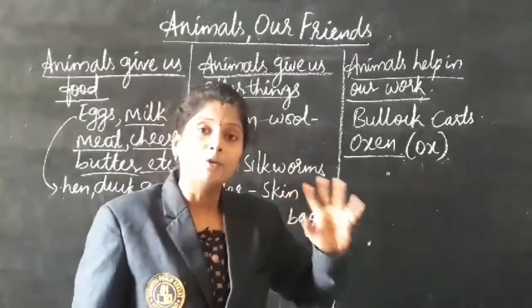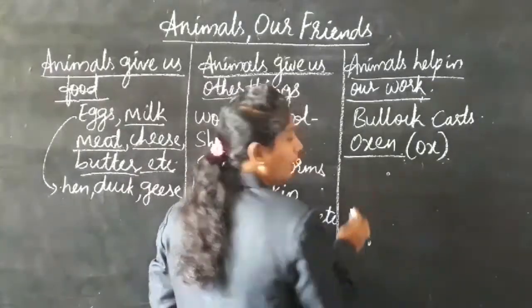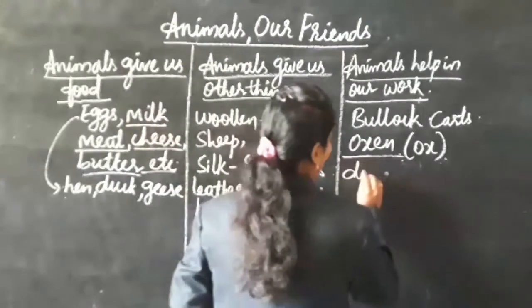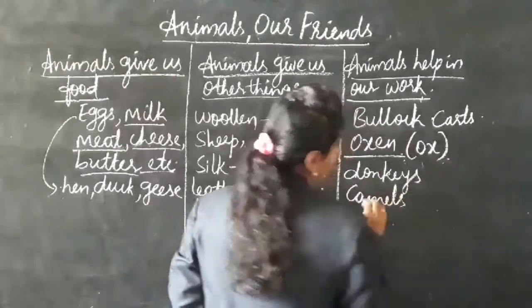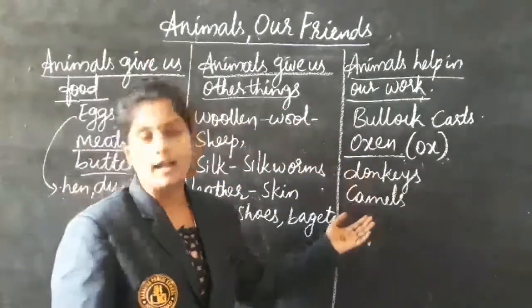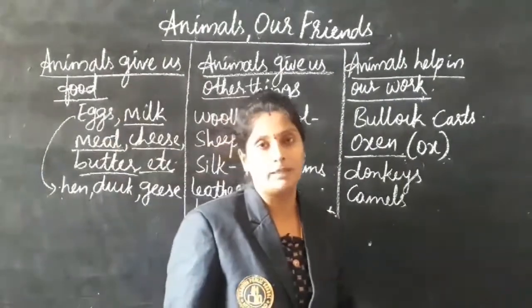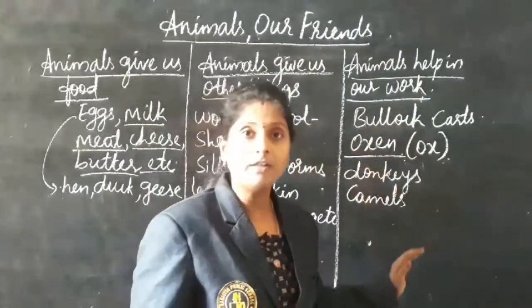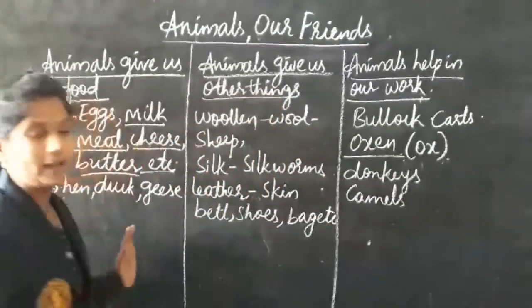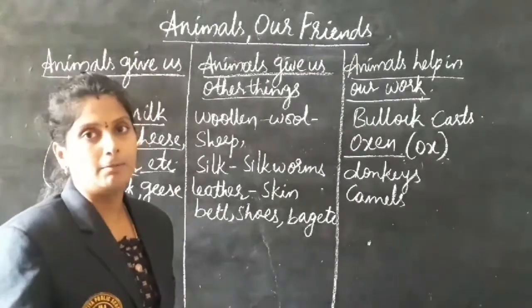And to carry weight from one place to another, they used animals like donkeys, camels, etc. They carry the loads from one place to another. In this way, different animals are helpful in different work. This is about how animals are useful to us in many ways. Next, we are going to see where animals live and what animals eat.